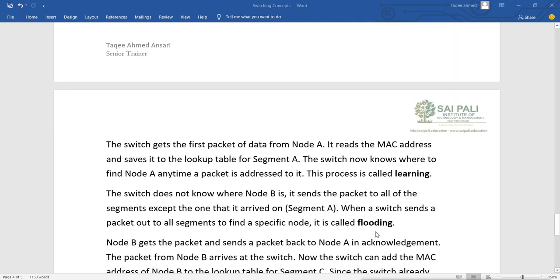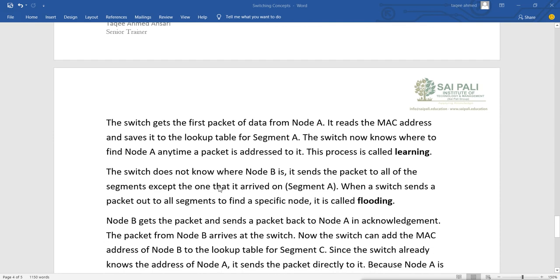Now flooding means what? The switch does not know where node B is, so it sends the packet to all of the segments except the one it arrived on, segment A. When a switch sends a packet out to all segments to find a specific node, it is called flooding, and that is what I said, broadcasting. It will broadcast the packet to everyone, and it is called flooding.